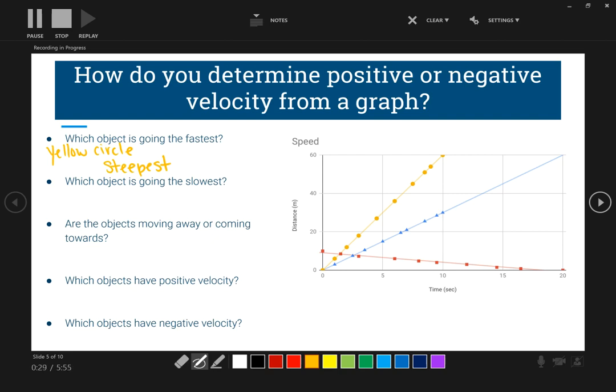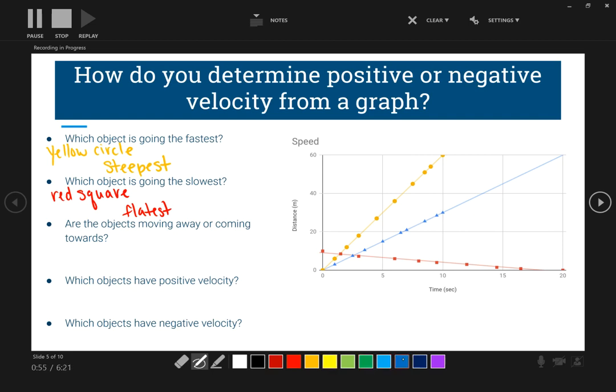Which object is going the slowest? In this case, it's your red square line. How do we know? Because it is the flattest line, the most horizontal, going left to right.